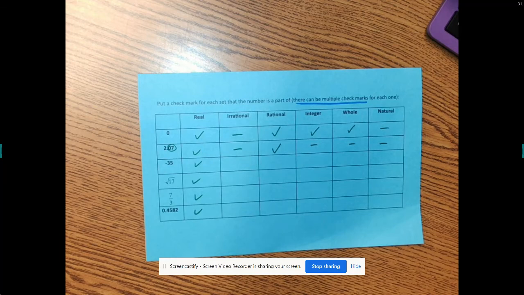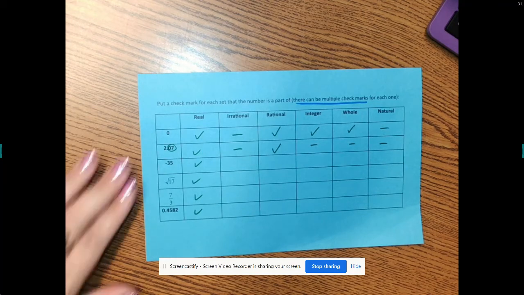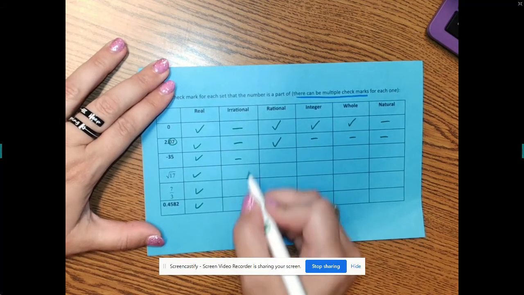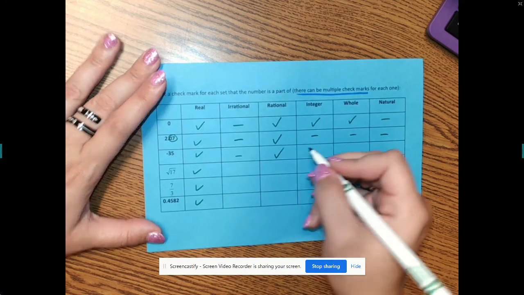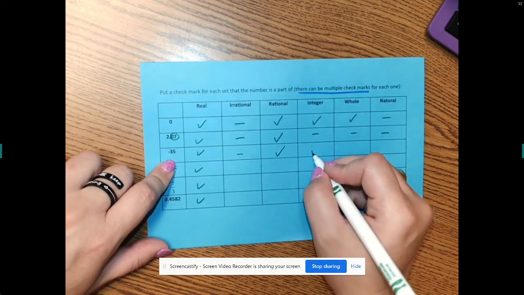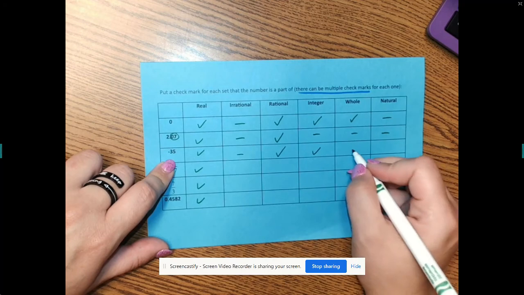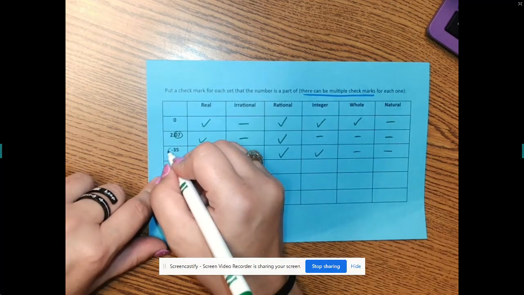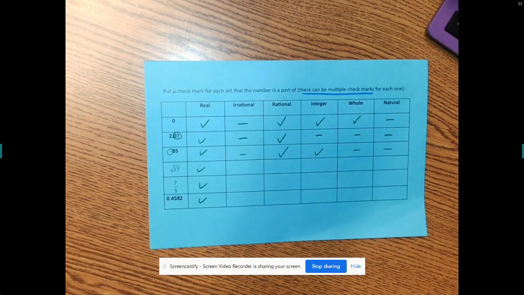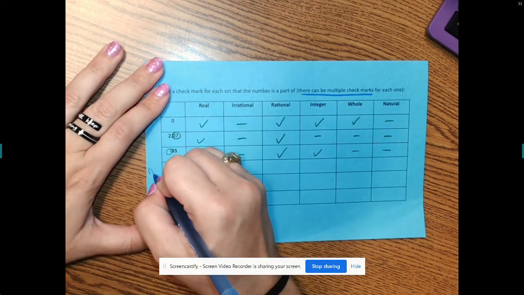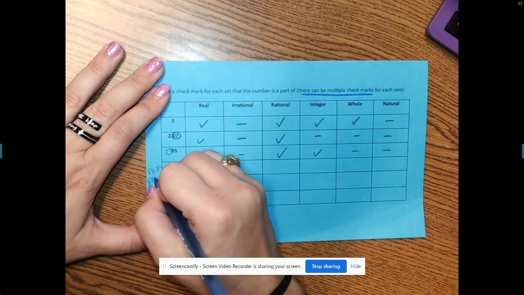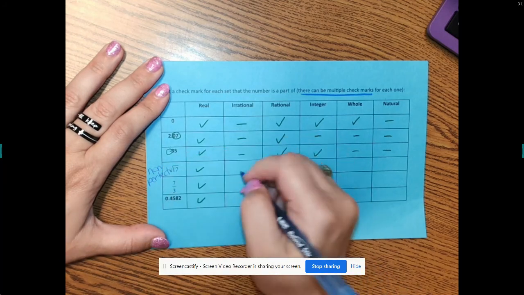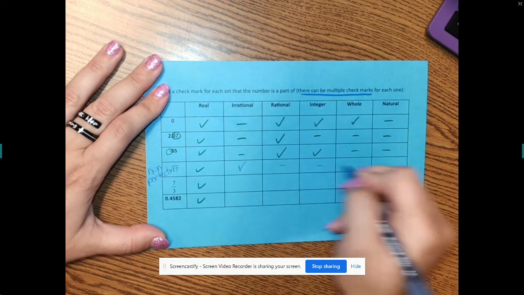Very good. Negative 35. Irrational? No. Rational? Yes. Integer? Yes. Whole? No. Why? Because it's a negative. Okay, square root of 17. Is that a perfect square? No, it's non-perfect, which means it's irrational. And if it's irrational, is it anything else? No.